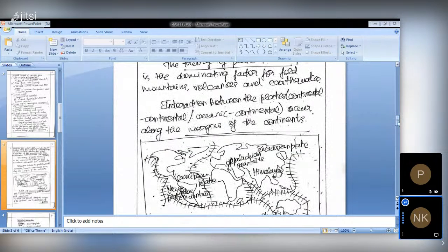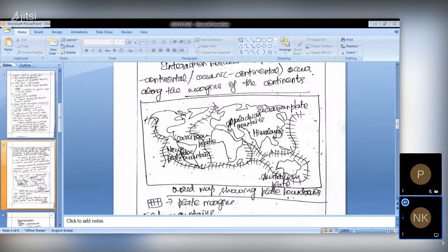So the first part of the question is about what fold mountains are. I have given that clearly here. After that, they have asked why they are located along the margins of the continents. So now we have to give a map sketch. Okay, see here the map sketch. Here I have shown the dotted lines, like a millipede. They are nothing but the plate boundaries, ocean as well as continental. While drawing this rough sketch of the world map, you have to give a title, like world map showing plate boundaries.